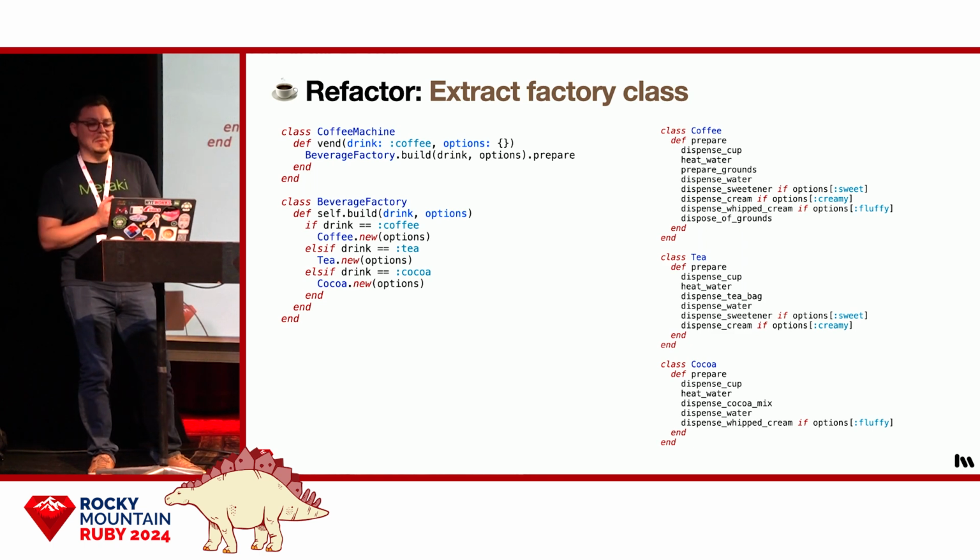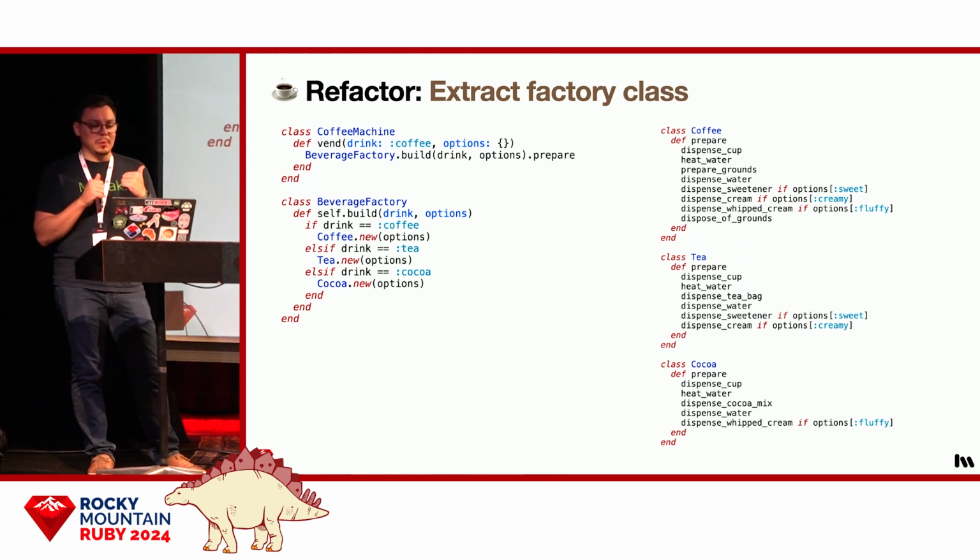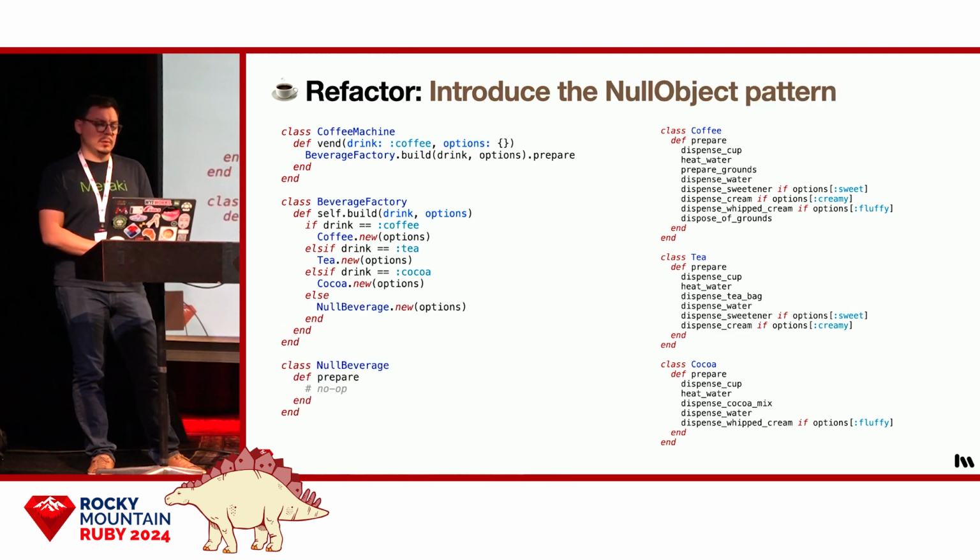However, you probably noticed that we just moved the open-closed problem to the factory. And we introduced another issue there. The build method in the factory might return nil, causing the coffee machine's vend method to throw an undefined method error. So let's solve that first. And we're going to do that by introducing the null object pattern, like this. So as you can see, the factory returns a null beverage by default. The null beverage is just a class that has a prepare method that does nothing.